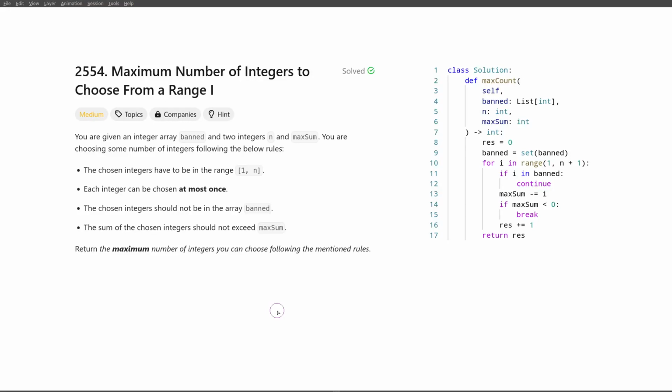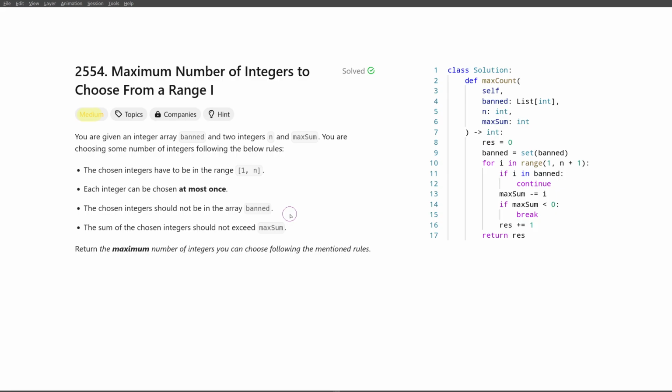Hello everyone, today we'll talk about the solution to the problem Maximum Number of Integers to Choose From a Range 1. I don't know why this is classified as a medium problem because it's really an easy problem, at least it feels like it, because the idea is pretty obvious and it jumps out at you when you read the